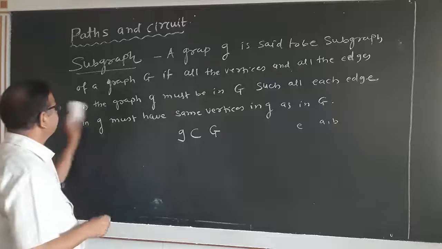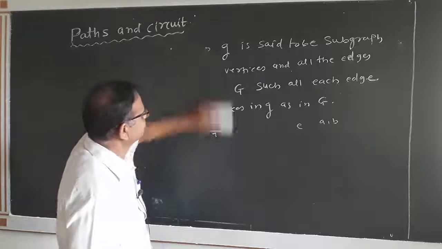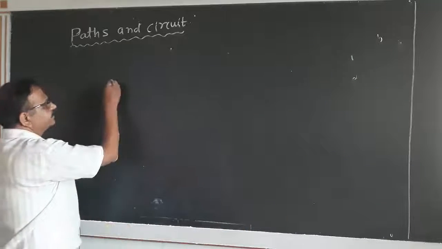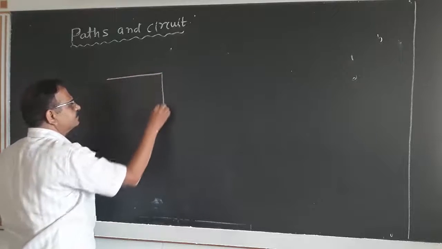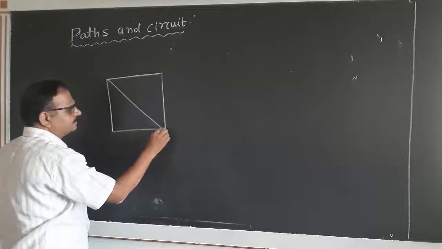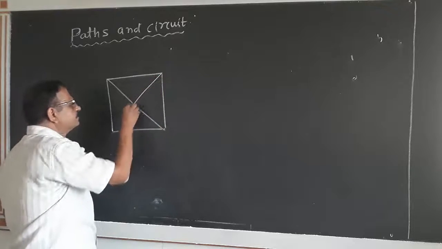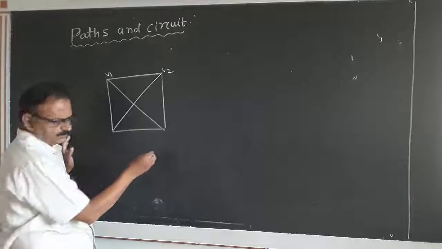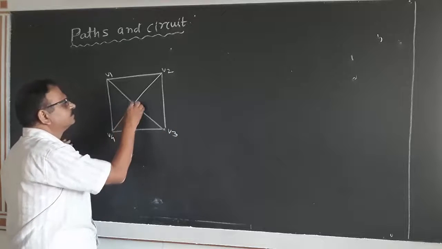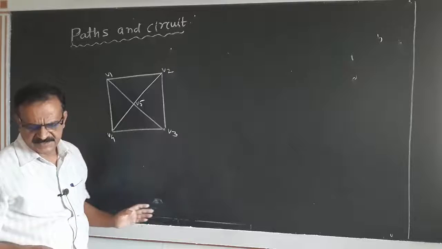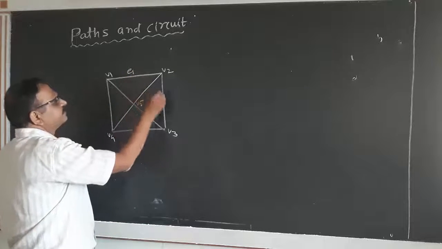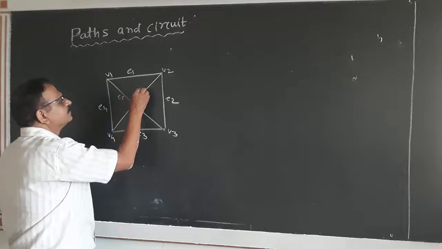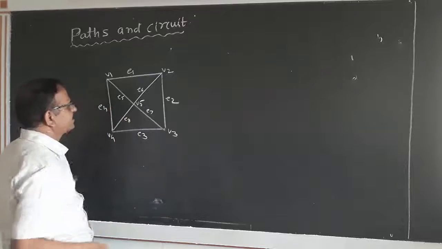Now we shall see one example. Suppose we have a graph G, with vertices and edges like this. G is a graph.